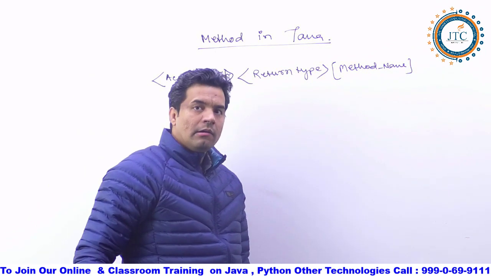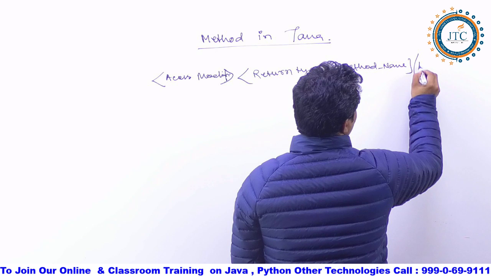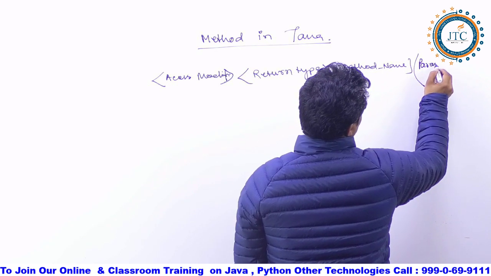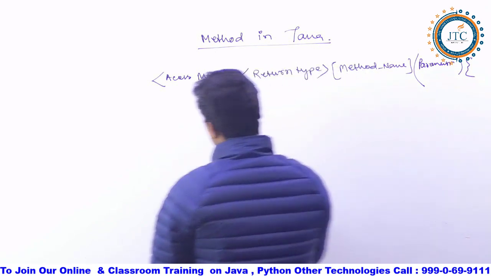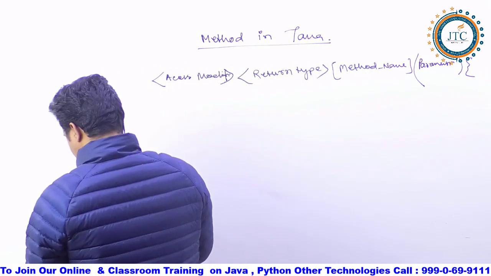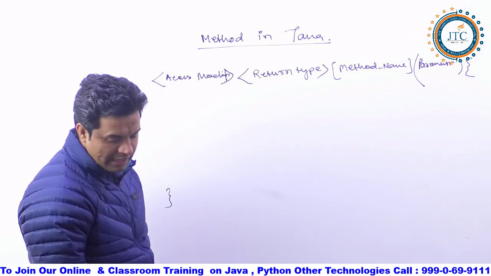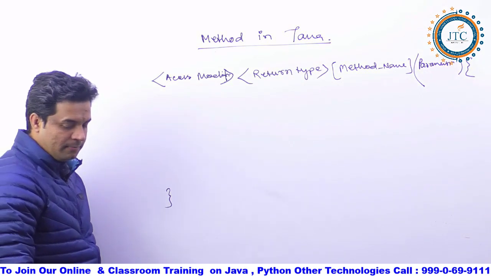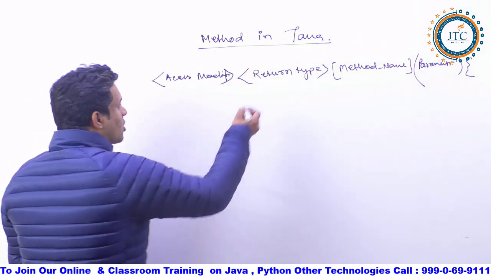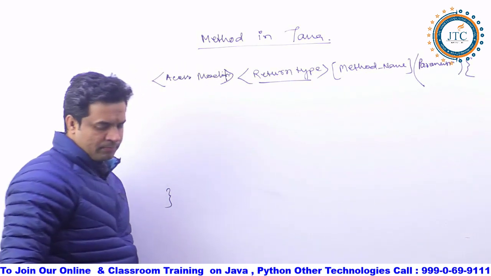After writing the method name, now I am giving the parameters of the method. Here I am writing the different kinds of parameters for the corresponding methods. Now, corresponding to this particular return type, are you getting my point?